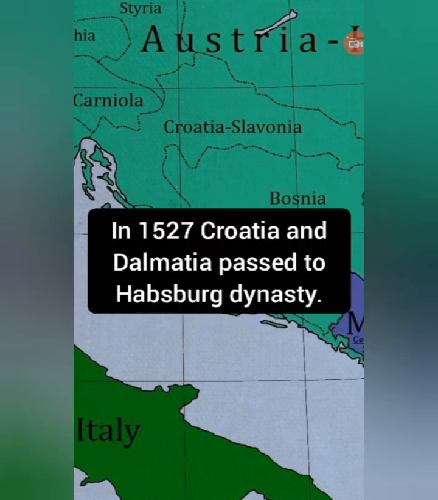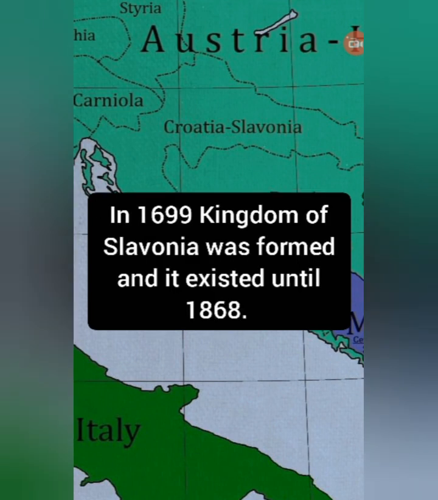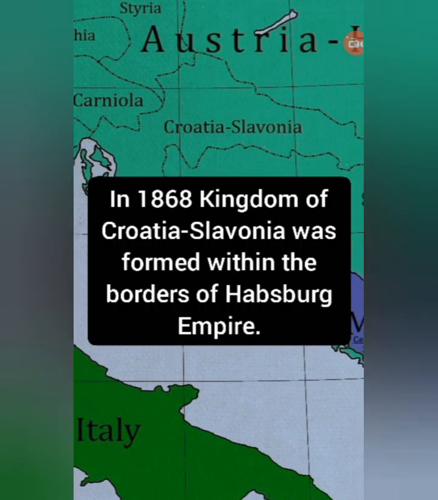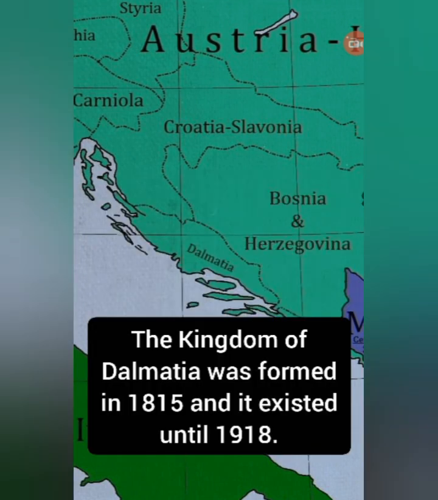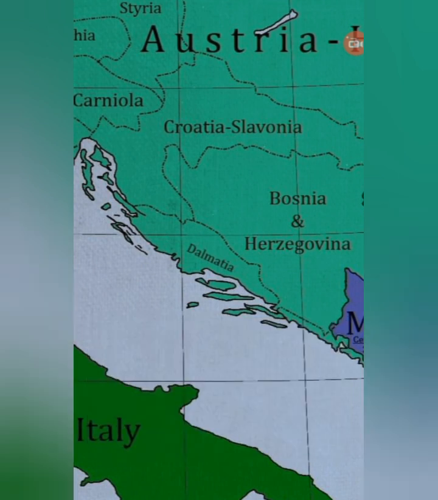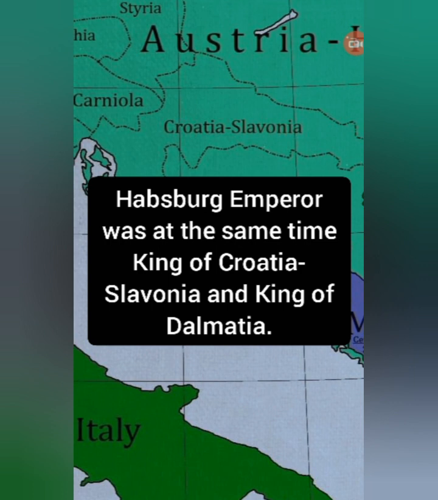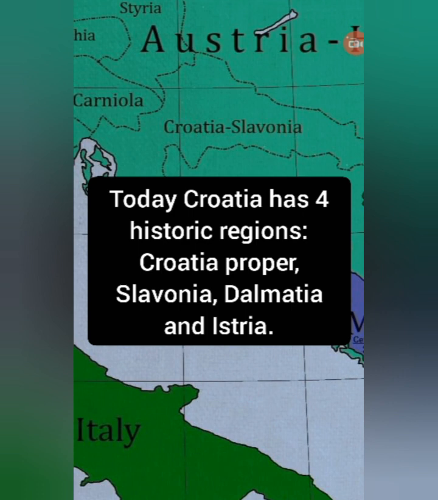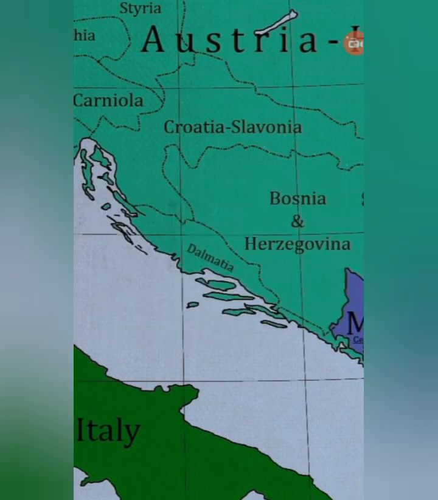In 1527, Croatia and Dalmatia passed to the Habsburg dynasty. In 1699, the Kingdom of Slavonia was formed and it existed until 1868. In 1868, the Kingdom of Croatia-Slavonia was formed within the borders of the Habsburg Empire. The Kingdom of Dalmatia was formed in 1815 and it existed until 1918. The Habsburg Emperor was at the same time King of Croatia-Slavonia and King of Dalmatia. Today, Croatia has 4 historic regions: Croatia proper, Slavonia, Dalmatia, and Istria.